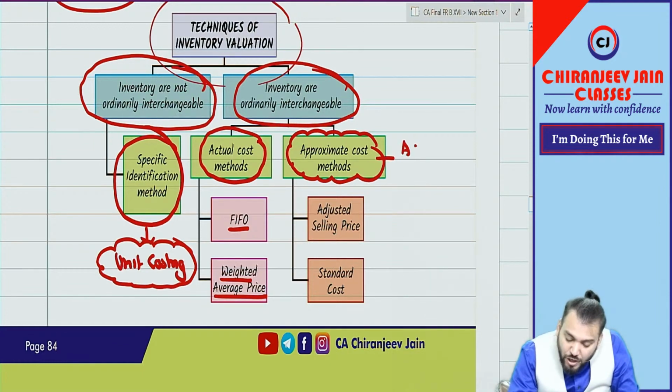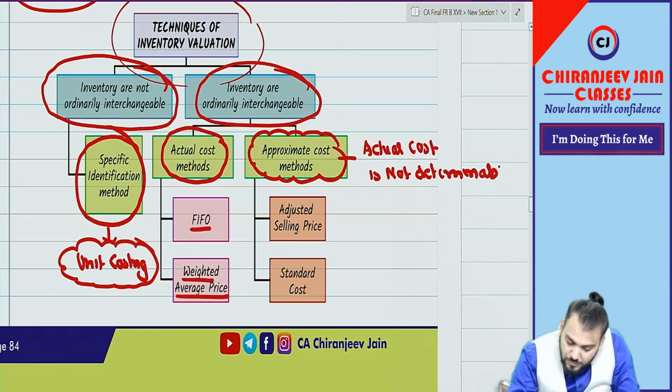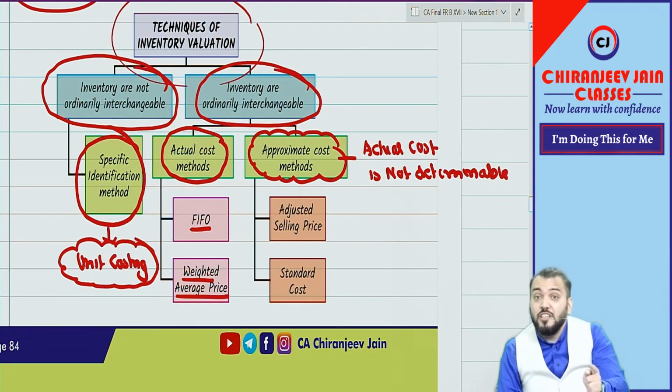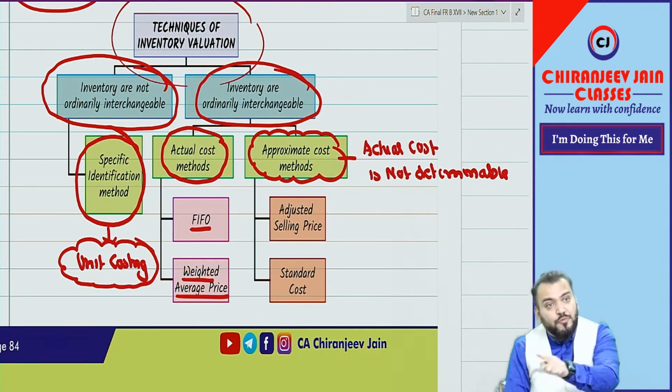Understood? It means if actual cost is determinable, then FIFO and weighted average apply.